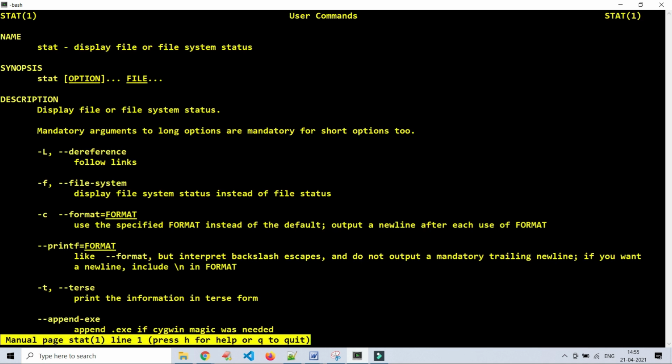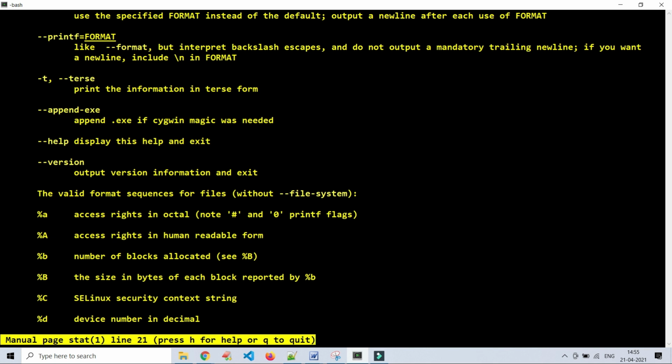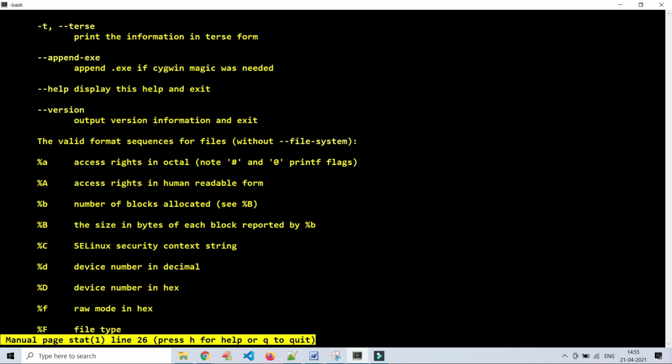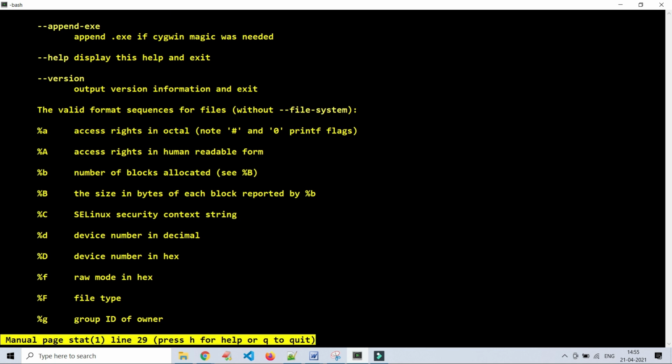See, so what are the parameters we need? File system format, printf, percentage a, nothing but octal format access rights, and access rights in human readable form, percentage capital A, number of blocks allocated, and so on.